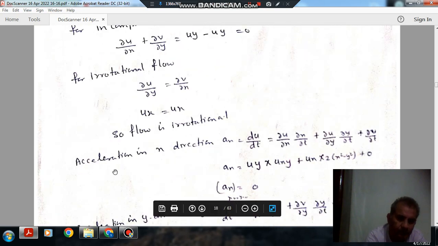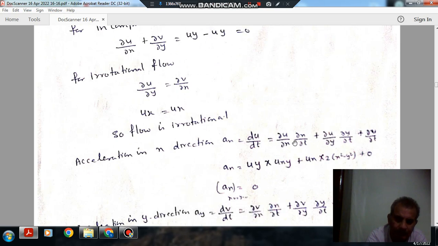Taking the fourth, the acceleration in x direction is ax equals u ∂u/∂x plus v ∂u/∂y plus ∂u/∂t.